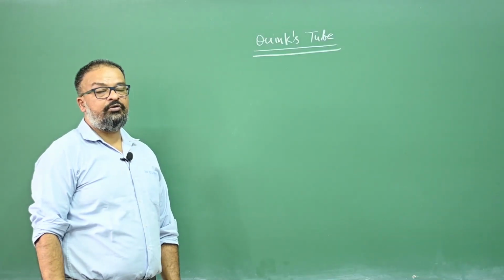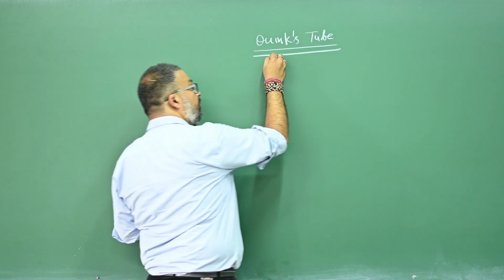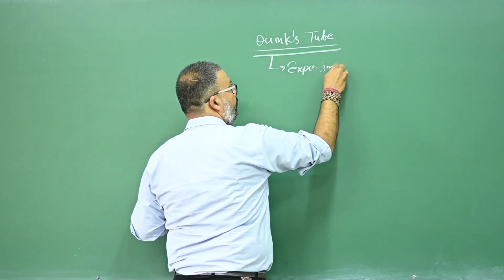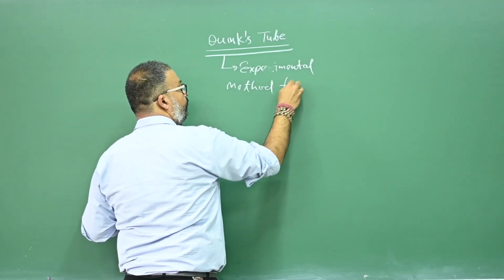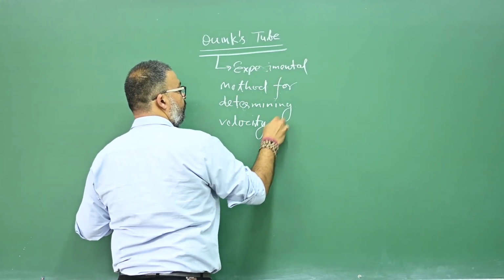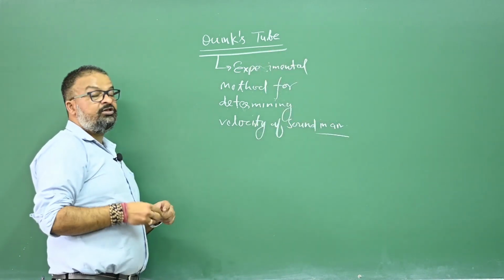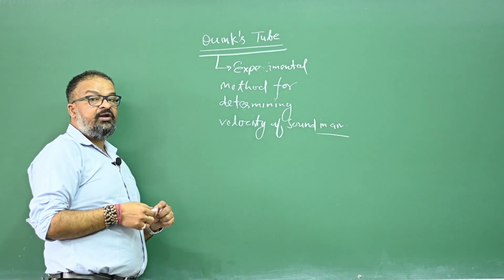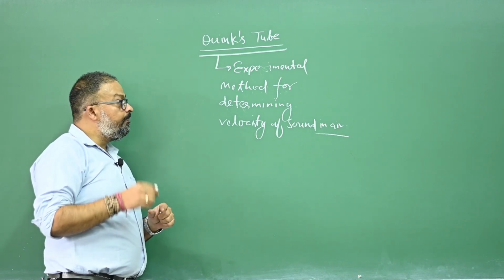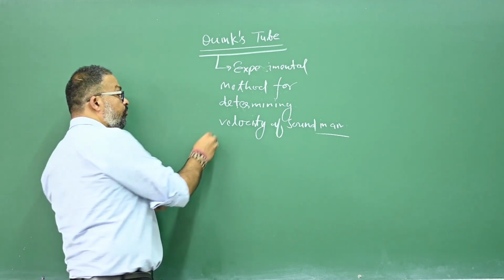Today we are talking about the Quincke tube. And what is the Quincke tube? Students, the Quincke tube is the practical arrangement or practical method for determining the velocity of sound in air.